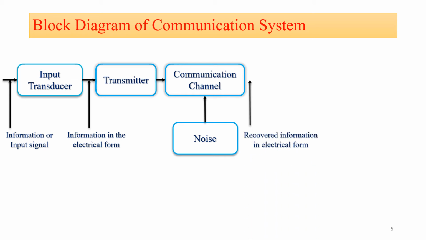The output of the communication channel is the recovered information in the electrical signal, and this electrical signal is then applied to the receiver. What is a receiver?